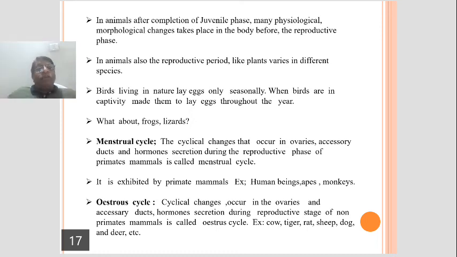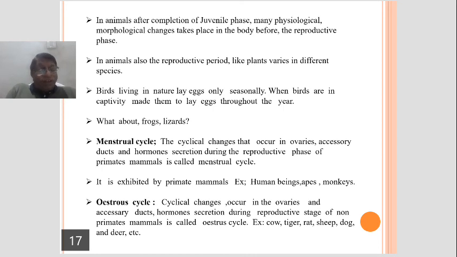When a girl reaches 14 years or 15 years of age, menstrual cycle begins. It means start to produce the female gamete, egg or the ova. The menstrual cycle is exhibited by primate mammals. Example, menstrual cycle is found in case of human beings, that is in human females.